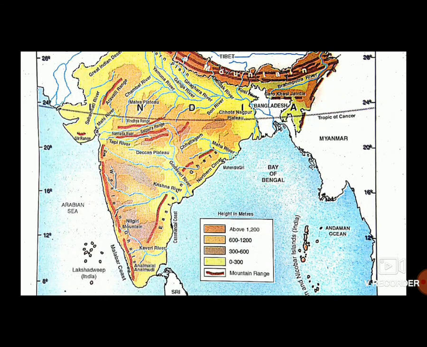Eastern coastal plain is located to the east and western coastal plain is located in the west of southern plateau. Western coastal plains are comparatively narrower than the eastern coastal plains. Godavari, Mahanadi, Kaveri, Krishna flow towards east and form the fertile delta region, meeting the Bay of Bengal.